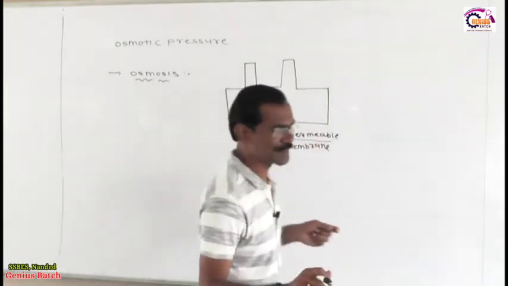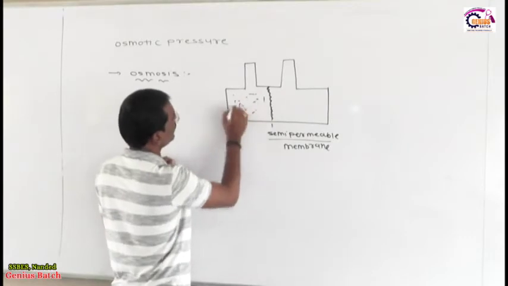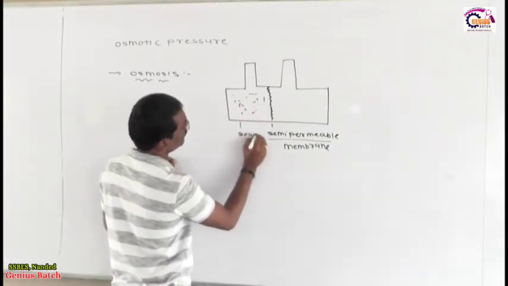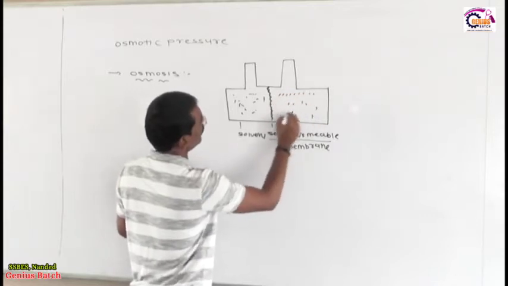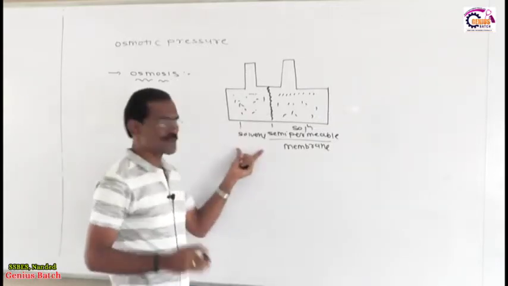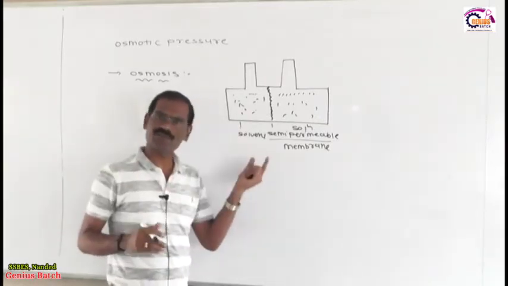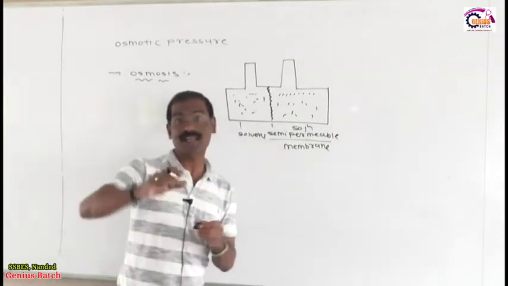Suppose, my dear friends, on this side we have a solvent, and on this side we have a solution. Solvent means zero concentration, because the solvent doesn't have any solute. Solution means higher concentration.